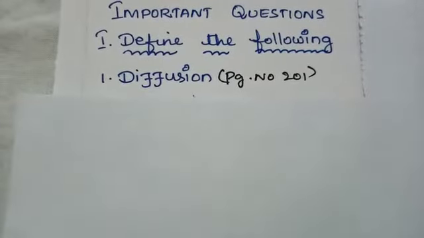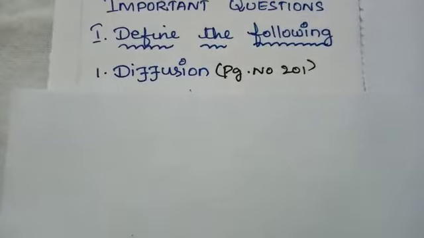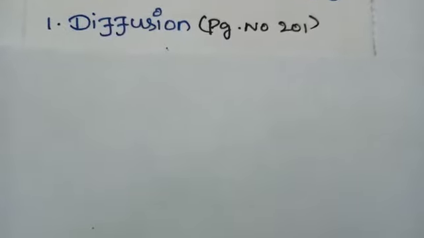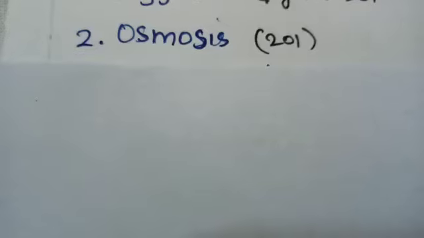Important questions from this lesson are: diffusion. The movement of molecules in liquid and solid from a region of higher concentration to a region of lower concentration without the utilization of energy is called diffusion. This is a passive process.